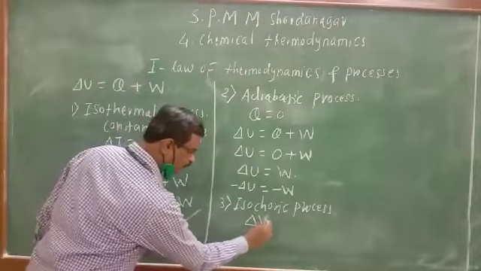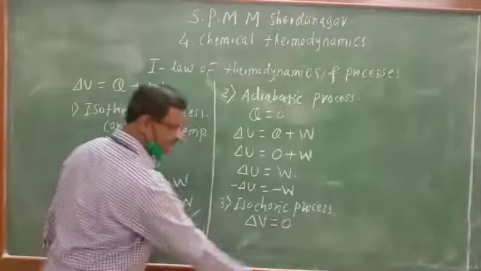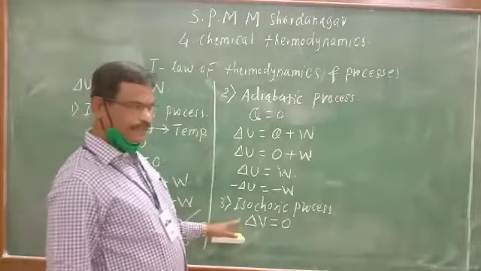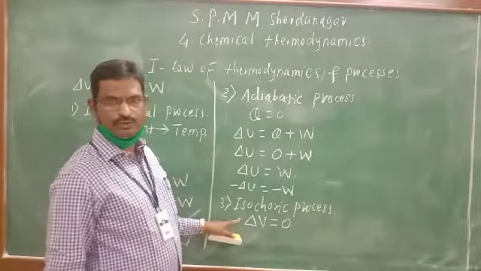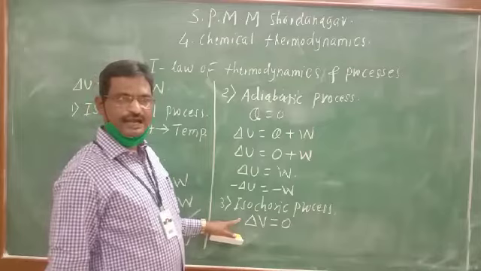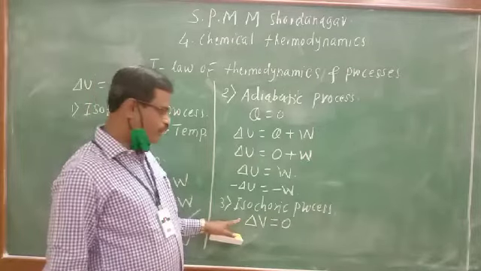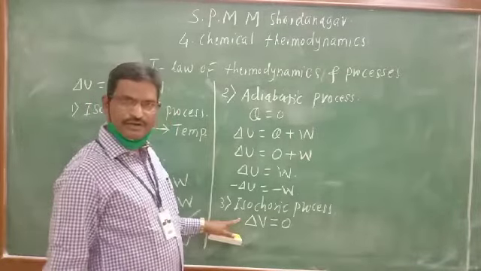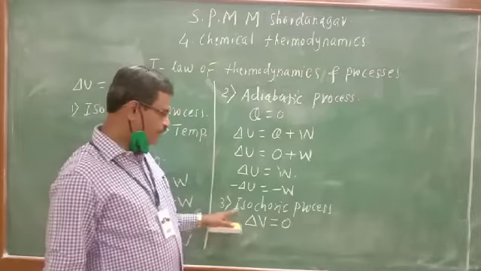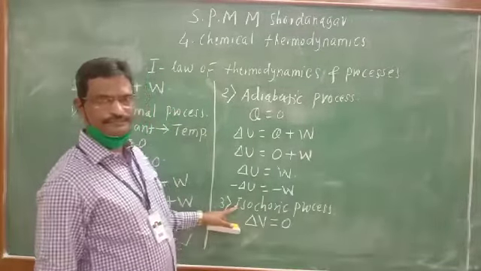Therefore, no change in volume takes place. Delta V is equal to 0. The processes carried out at constant volume, for which change in volume is 0, are known as isochoric processes.